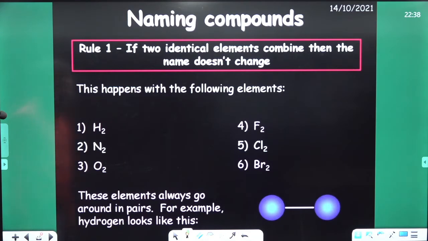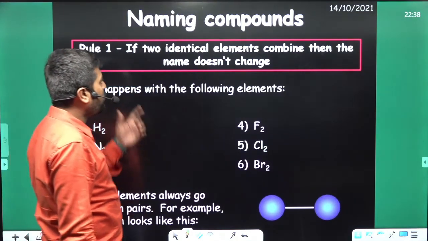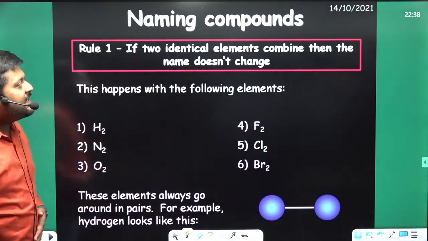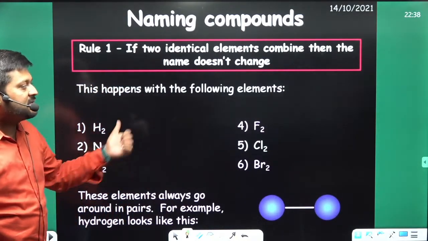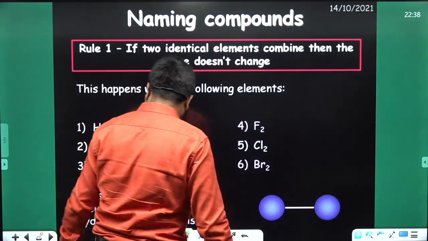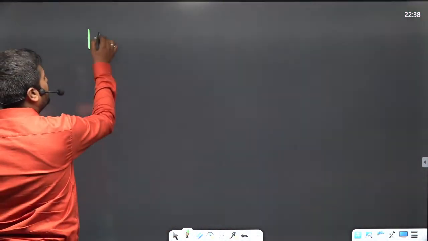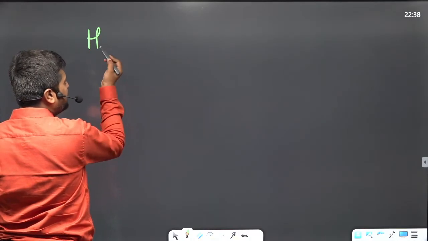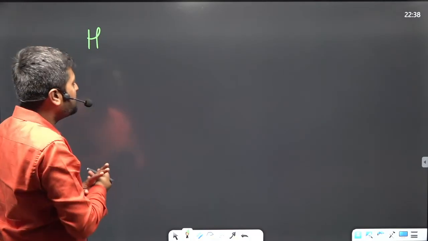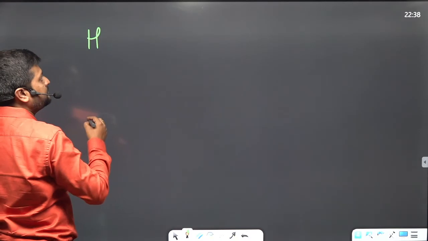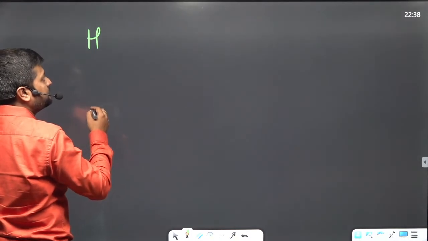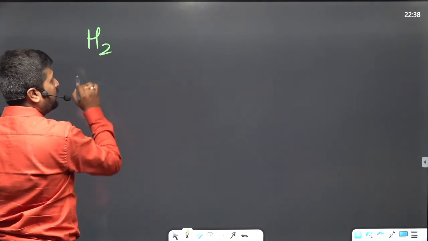Okay. So we have naming compounds. We have rule number 1. If two identical elements combine, then the name doesn't change. What does this mean? Suppose we have hydrogen gas. What is the symbol of hydrogen gas? H2. Okay.